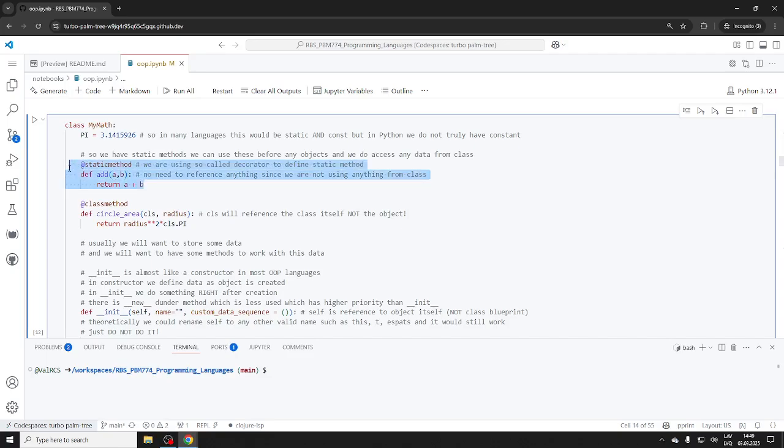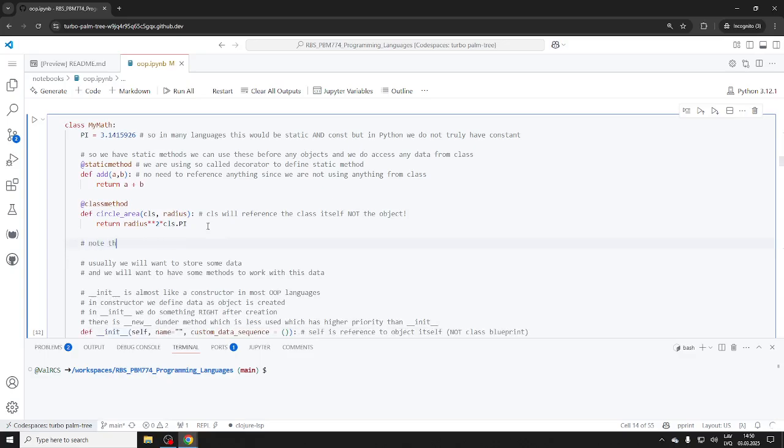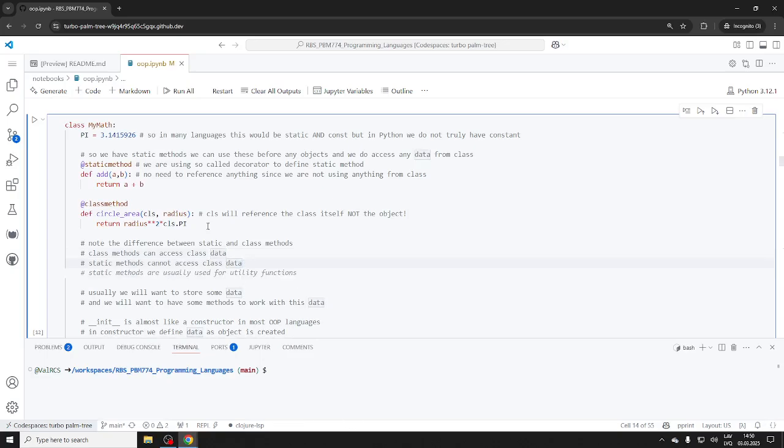Add does not have access to the class data. So that's the main difference, right?